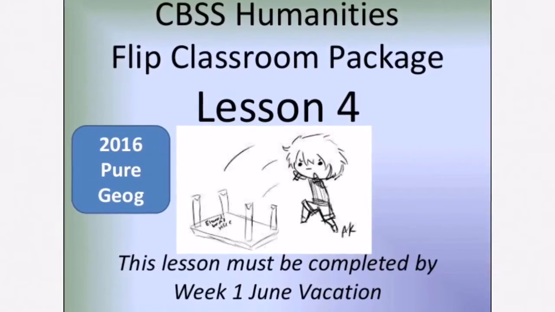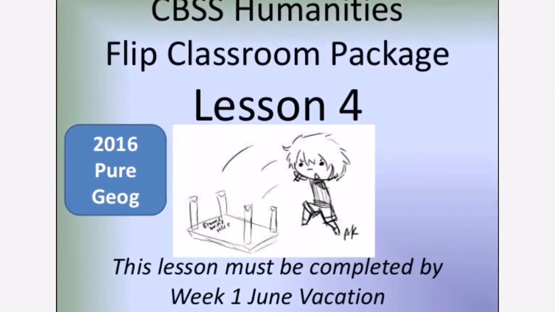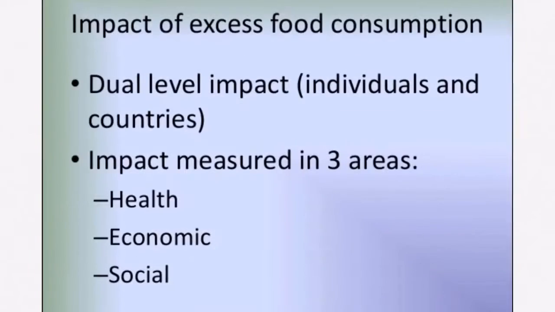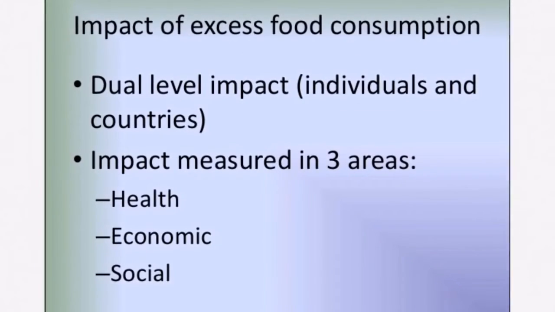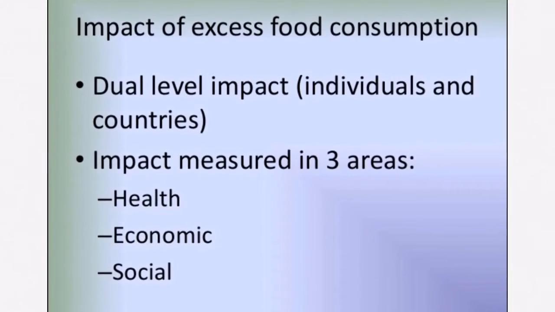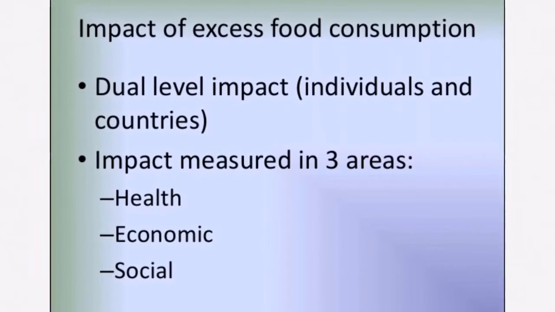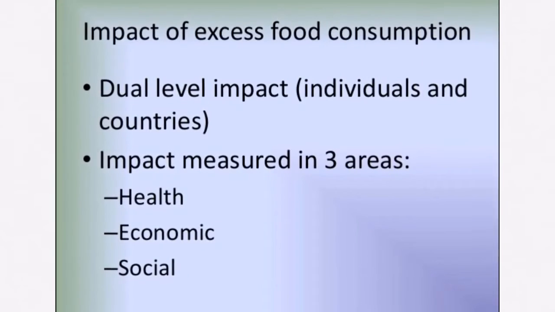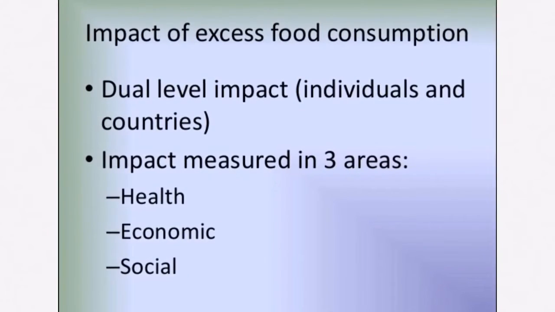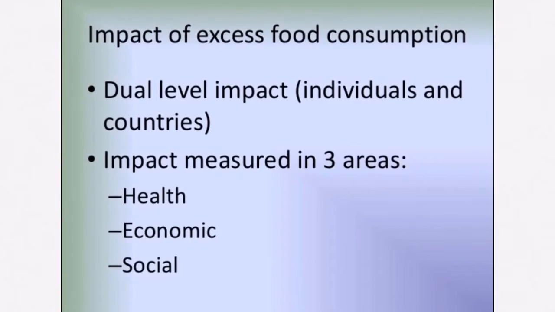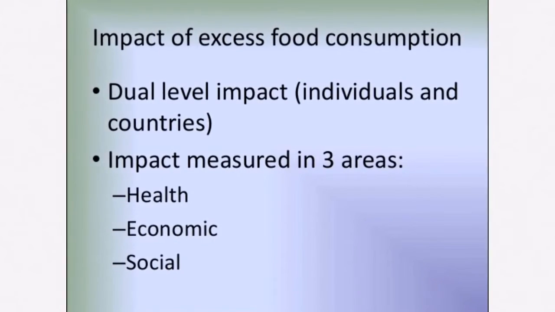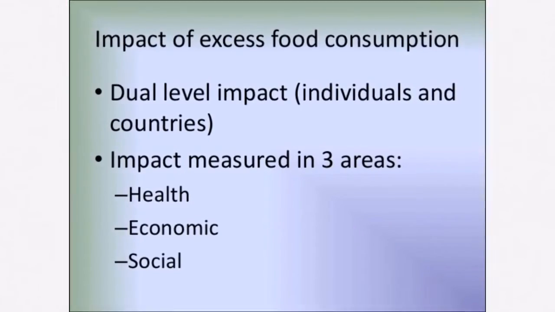Right, this is the preview for lesson 4 of food resources for Sec 4 Express Pure Geography. In this section, we're looking at the impact of excessive food consumption. This will be measured in terms of two different levels of impact on individuals as well as on countries. Now, for impact, we're looking at three ways of measuring it: in terms of health, in terms of economic structure and well-being, and then lastly in terms of social well-being.